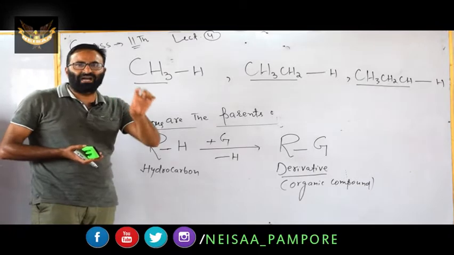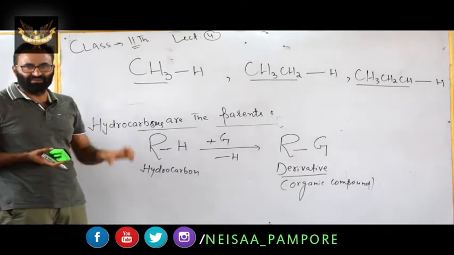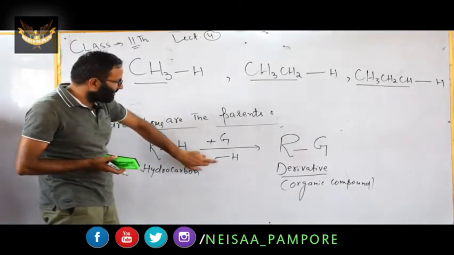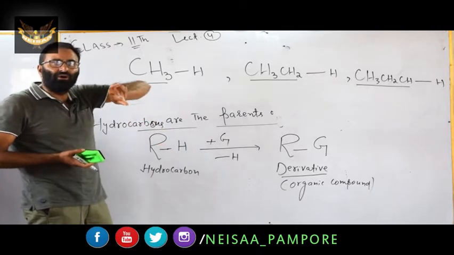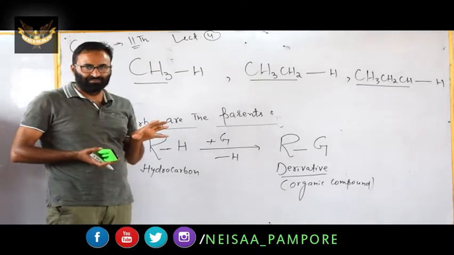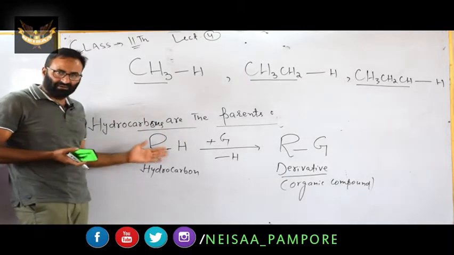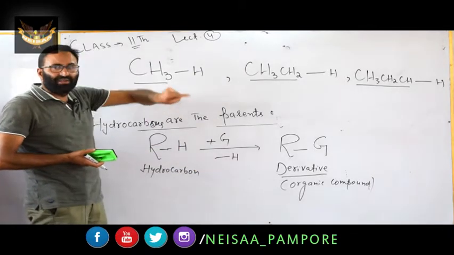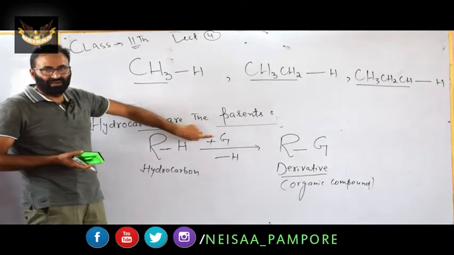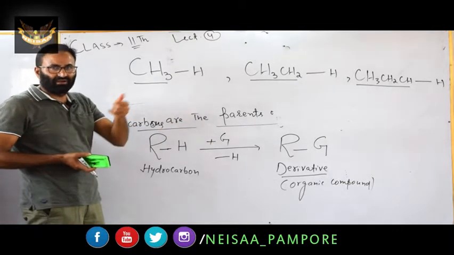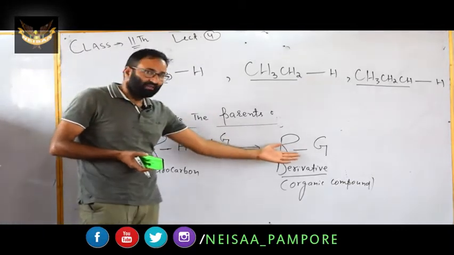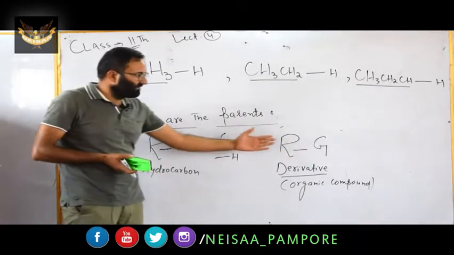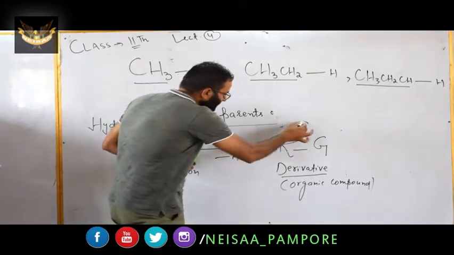Now we want to derive an organic compound from this. What is the procedure? You have to replace H and introduce an atom or a group. If it is the general representation of hydrocarbon, you remove one hydrogen, minus H, and you have to introduce a group, say G. G represents the group, or it can be an atom or a group. And you get RG. RG is the derivative. This is the parent hydrocarbon, and this is the derivative. Now you have to deal with this RG.